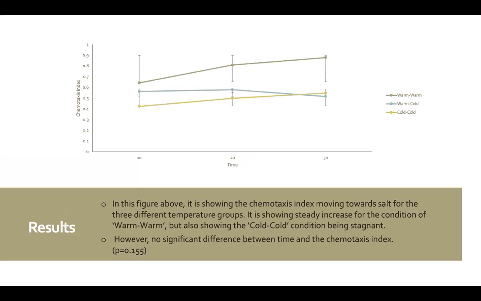For my results, I created a line graph to be able to show the differences between the conditions. For the warm-warm condition, there is a steady increase. However, for the cold-cold condition, it is stagnant. In my overall findings, I found that there was no significant difference between time and the chemotaxis index. The p-value was 0.155, showing that it is low, but not low enough.